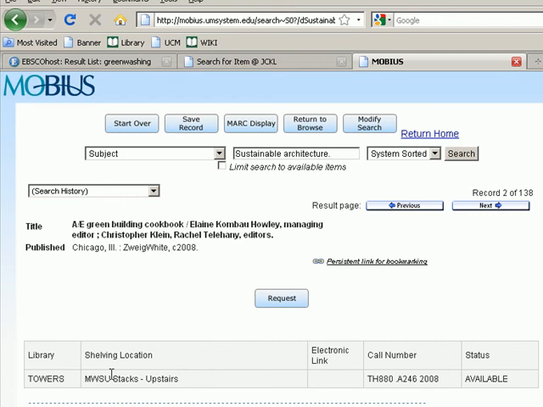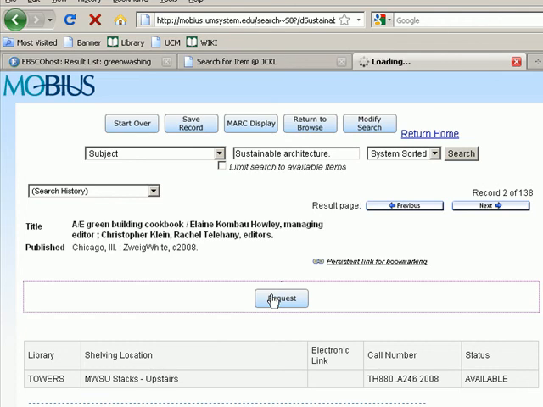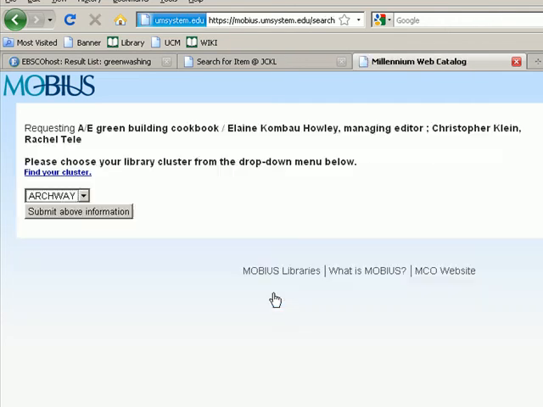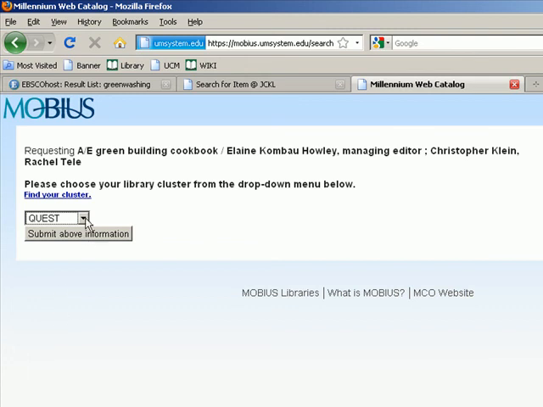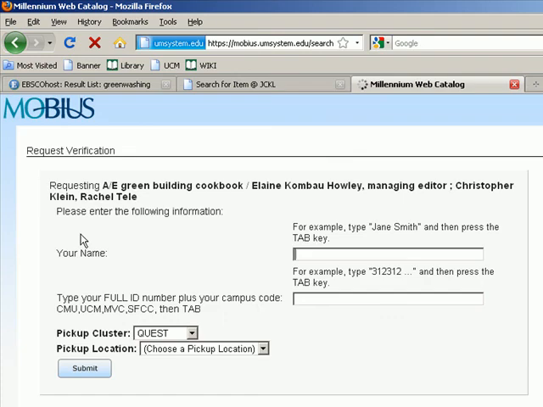If you want this book, because we don't have it at the Kirkpatrick Library, all you have to do is hit this request button. Keep in mind, this is not yet interlibrary loan. This is requesting via the MOBIUS system. Here's where it's important to know the name of your library catalog, because the first thing you're asked is to identify which regional cluster of libraries in the state you belong to. That's why we call our library catalog the Quest catalog, so you can remember that you're part of the Quest regional library. This is really all about making sure that we order the book in from the closest possible library. If it's available in Sedalia, we don't want to go to St. Louis to pull that book for you.